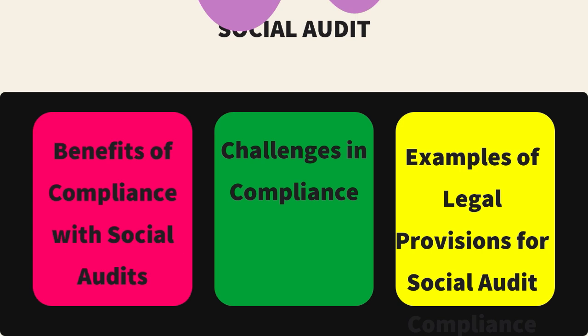These are the main criteria: compliance with the social audit framework ensures robust governance, promotes equitable service delivery, and upholds democratic accountability in welfare initiatives.